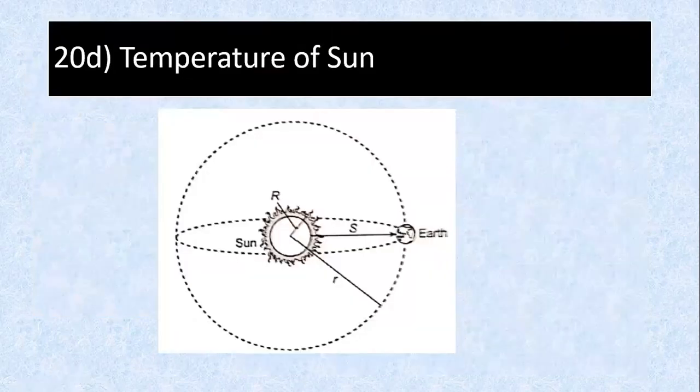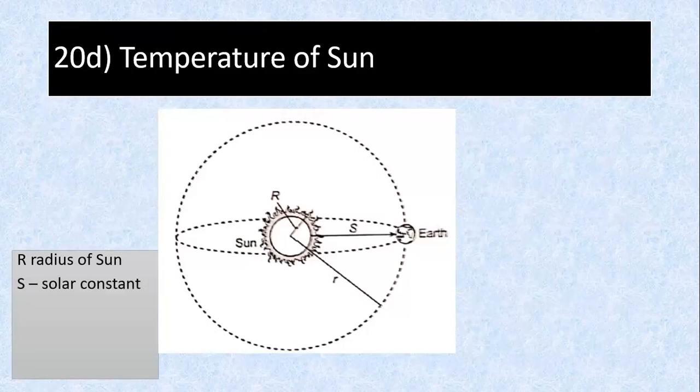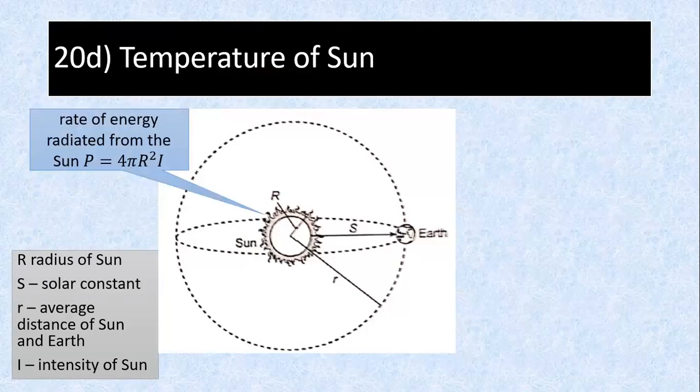So, temperature of the sun. Big R is the radius of the sun. S is the solar constant, the intensity that we measure on Earth. Small r is the average distance of the sun and the Earth. So for the rate of energy emitted from the sun, we can treat the sun as a source of energy. That's the power. Power is just 4 pi r squared times I. That's the power radiated.